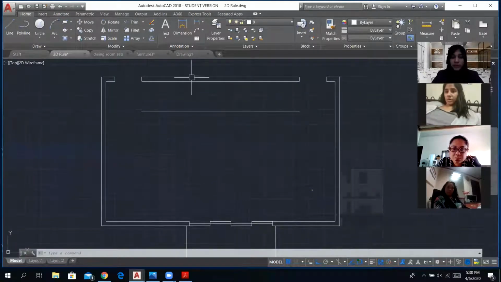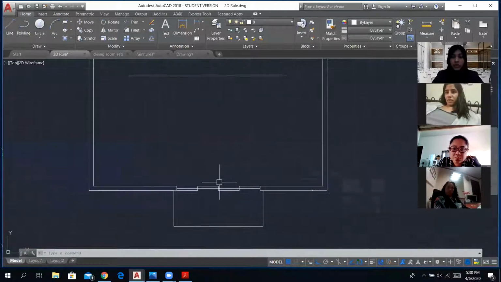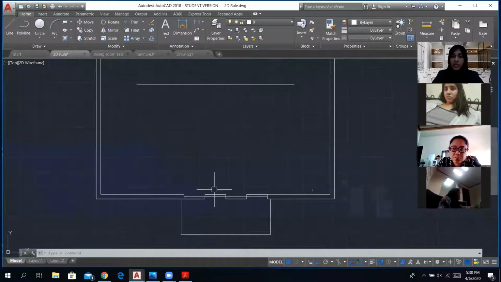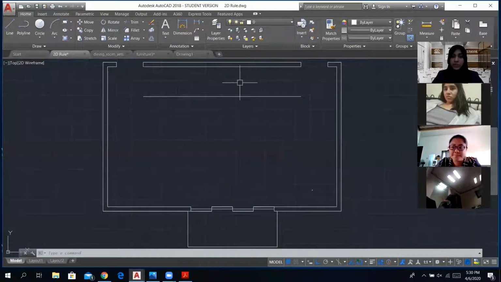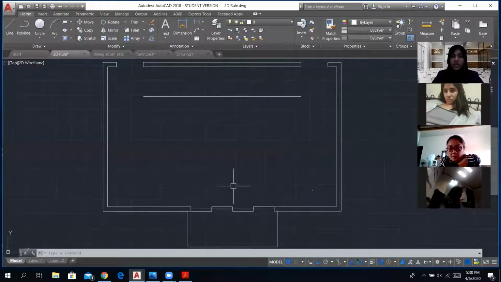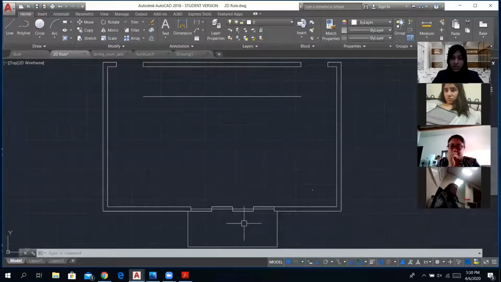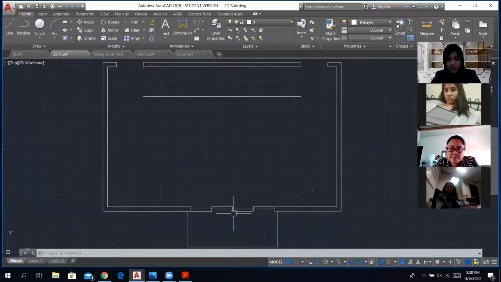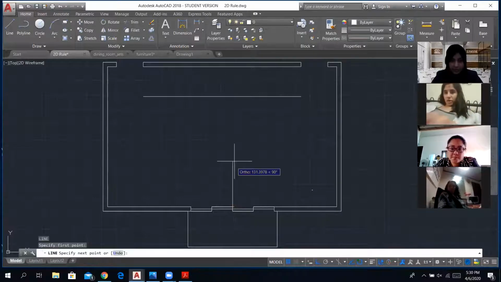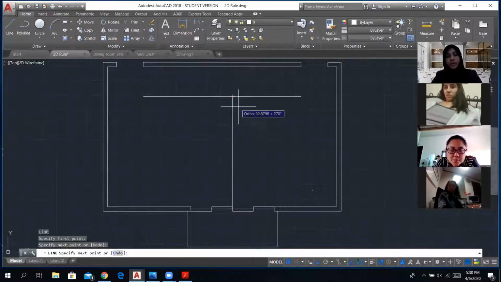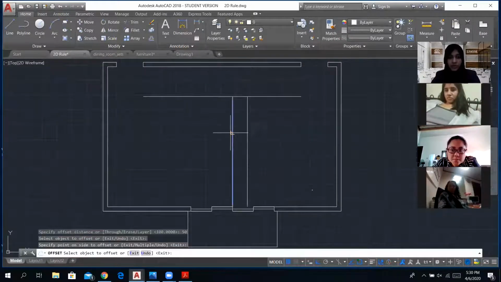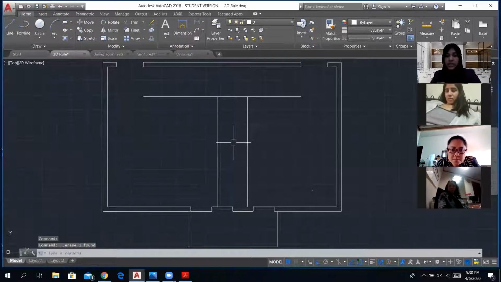Similarly, we have 2 entries here. Also, we have something important here, a balcony which has to be accessed. We have to connect this balcony to the circulation path here, in such a way that it's continuous, and again nothing should be in the way of it. Right, so I'm going to draw a line from the center of this. I'm going to offset at 50 so that it becomes 100. And now I have a path of circulation completely done.